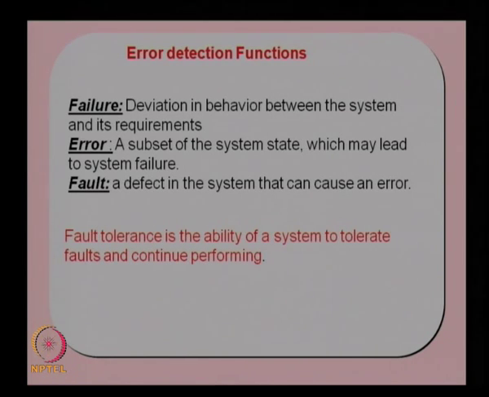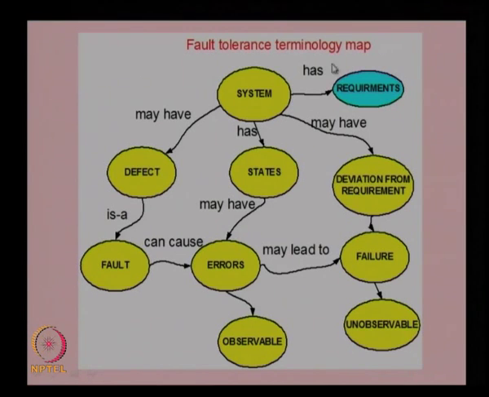If you look at the fault tolerance terminology map shown here, you can see that there are observable and unobservable failures or errors in the system. Every system has some requirements, and these requirements are the basic objective or output of the function or the system, and the system may have a deviation from the requirement.